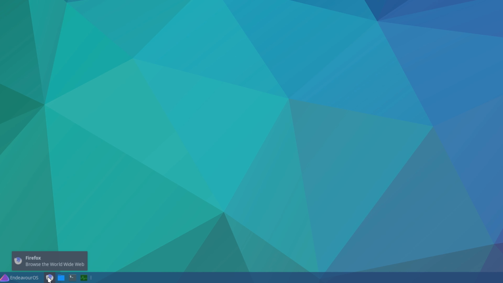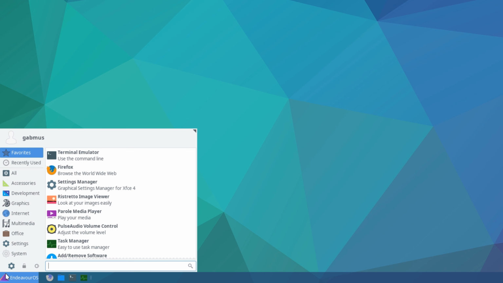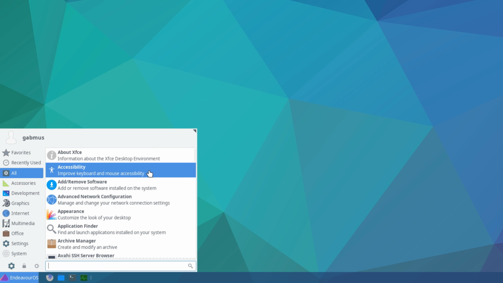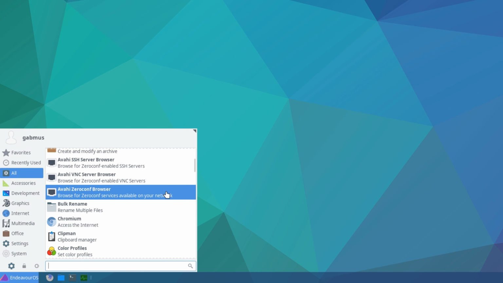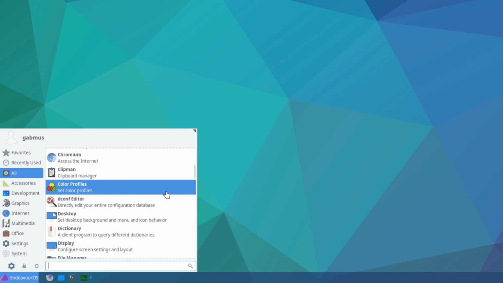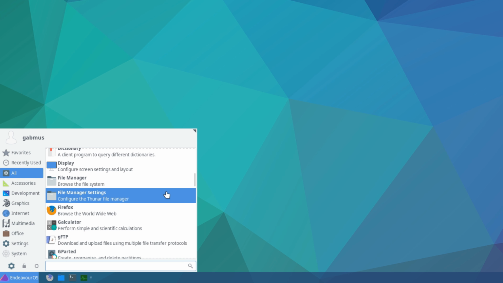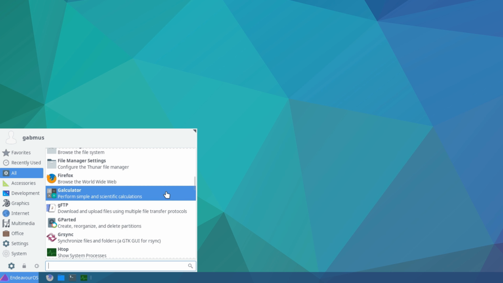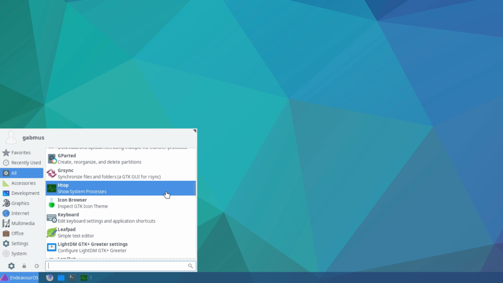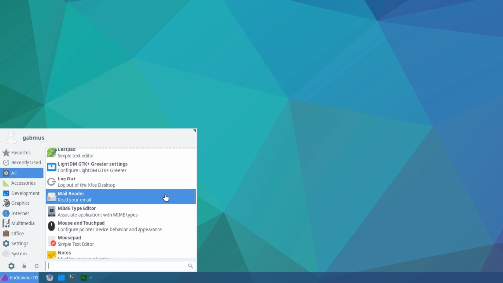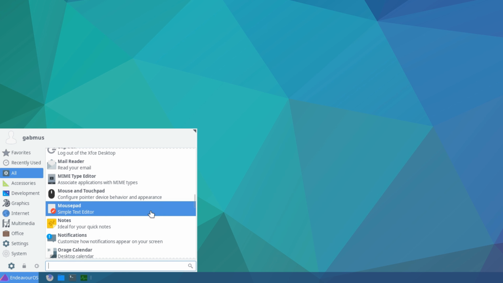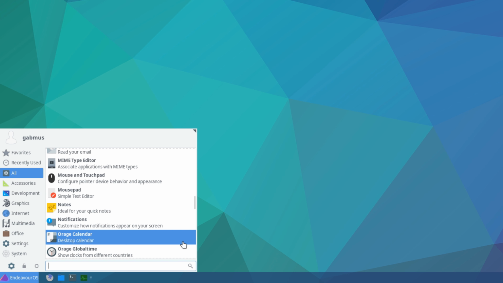We have Firefox installed as default browser. Pretty decent choice. As far as the rest of the applications, we have not much. This is really a standard XFCE installation with nothing very much different from the usual.